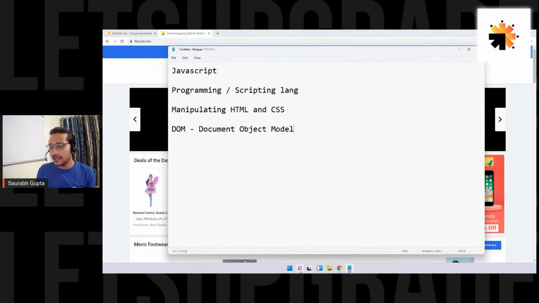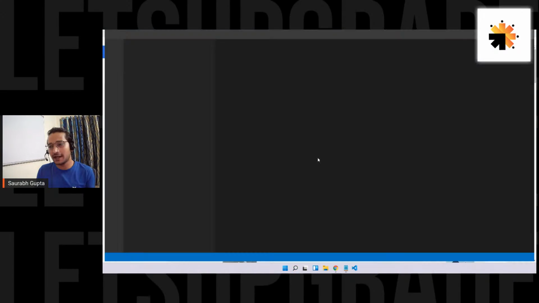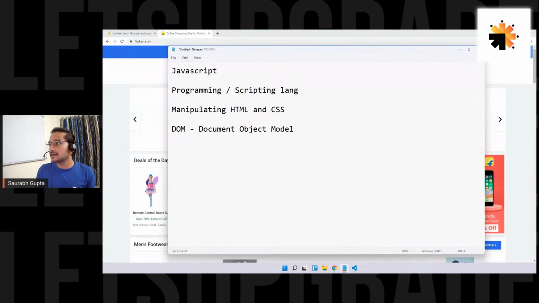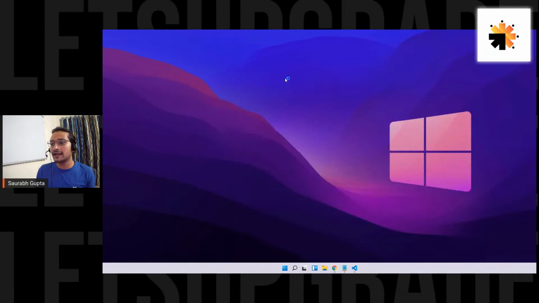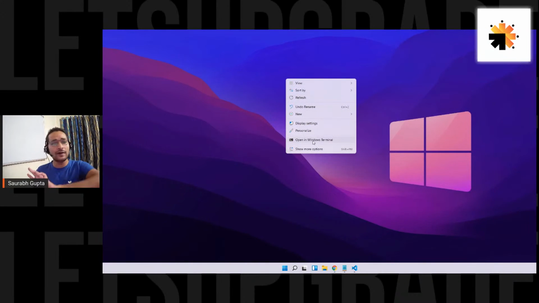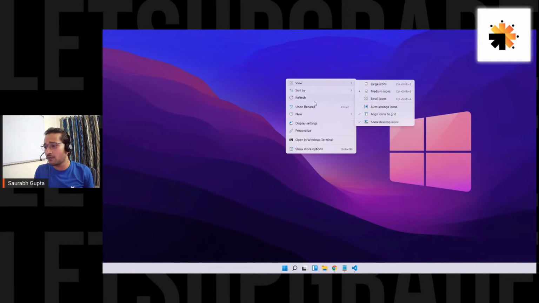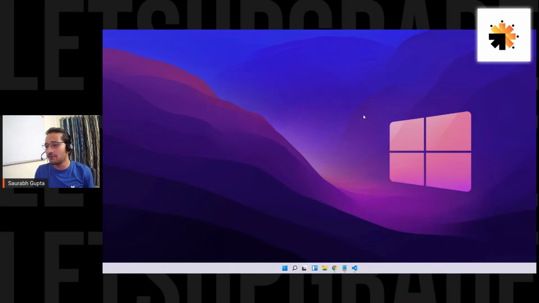See, let me open VS Code to write some code. Let's create a new folder in which we'll store everything. Don't worry, whoever is saying no, I'll explain what DOM is. Today's session is all about understanding the basics of the web. Let me create a new folder and call it JS-ESS, JS Essential. In this folder I'm going to store everything, and at the end of the sessions I'll share this folder with you.